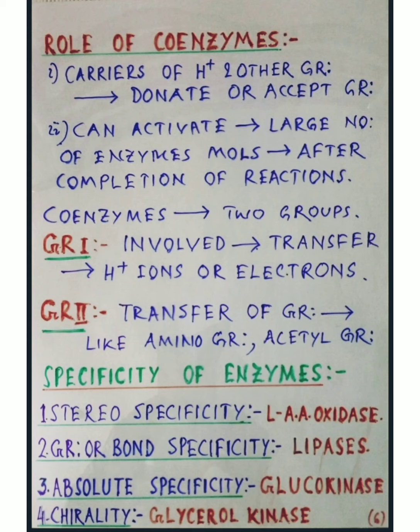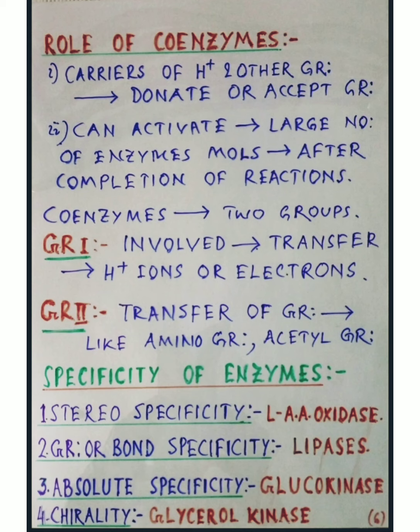Coenzymes are of two groups. Group 1, coenzymes involved in transfer of hydrogen ions or electrons in oxidation reductions, and group 2, coenzymes required for transfer of groups other than protons, like amino group, acetyl group, etc. So, these are about cofactor, coenzymes, apoenzymes, holoenzymes, metal activated enzymes, metalloenzymes, etc., along with the role of coenzymes.